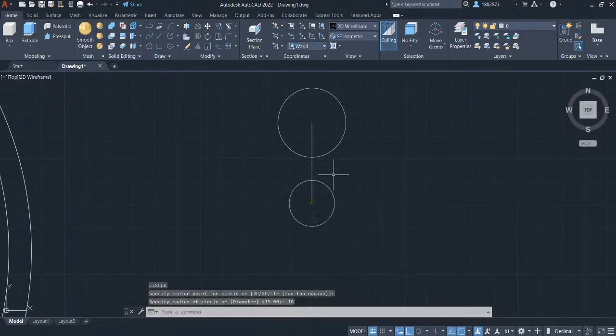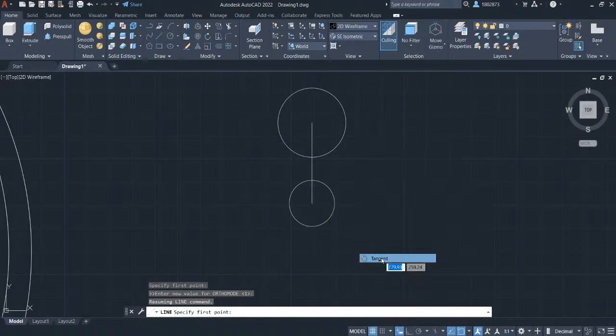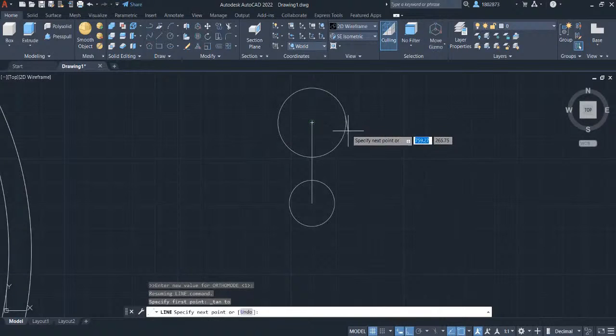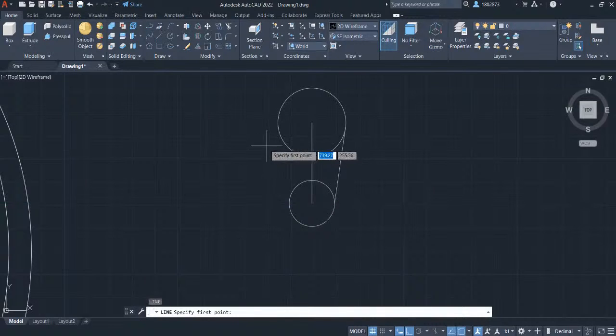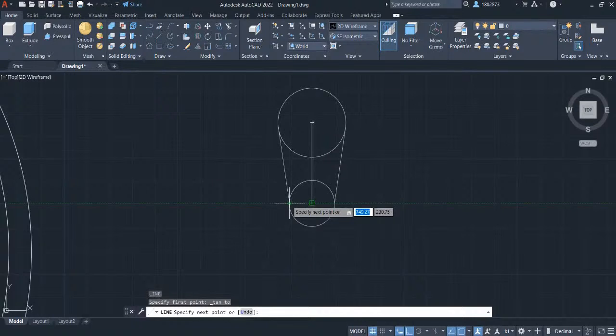Press enter. We will now create a tangent line to these two circles. Pressing L for line and press enter. Hold your shift key and right click. Select the tangent and left click to this circle. Connect this line to this small circle and hover your crosshair here so the snap line will appear and select the intersection point. Press escape. Press L for line again. Shift right click. Select tangent. Select the circle and hover your crosshair here to enable the snap line and left click.